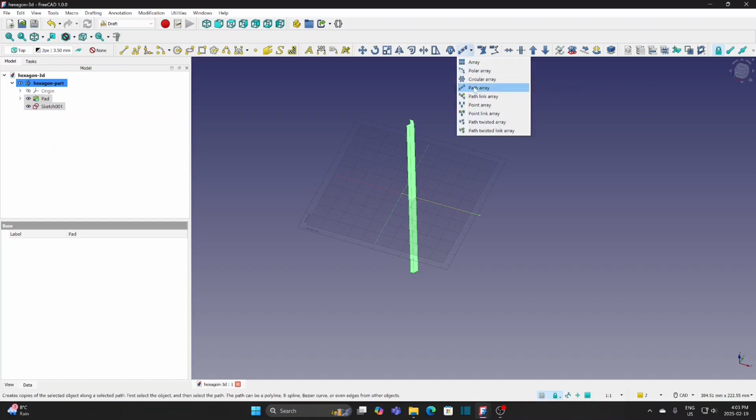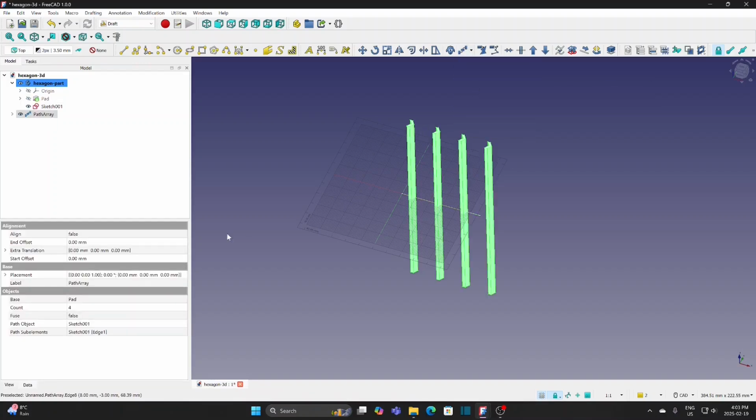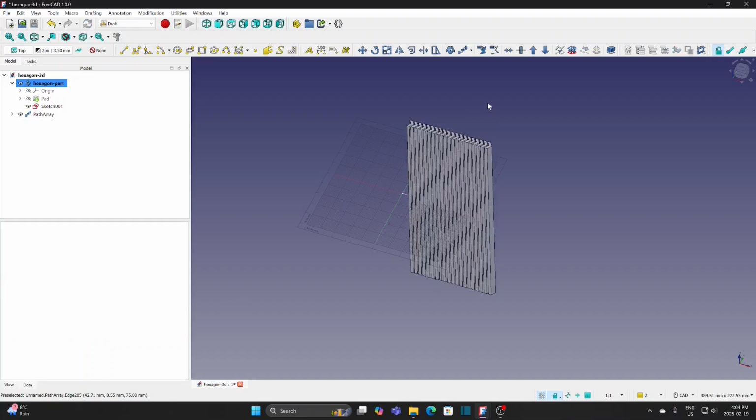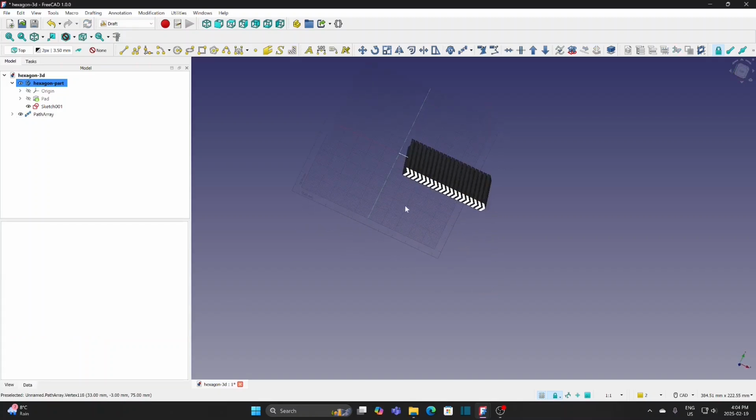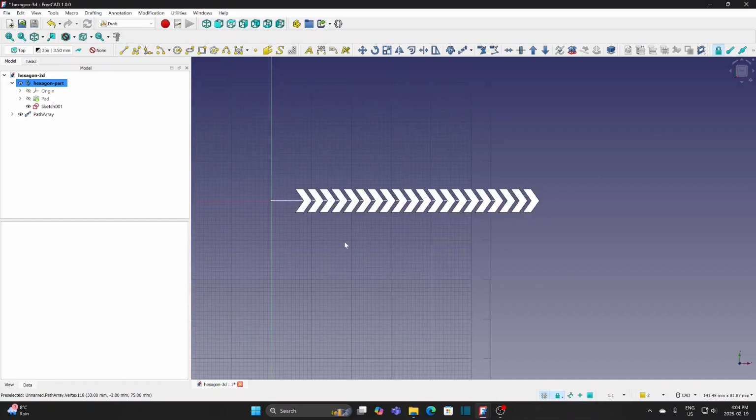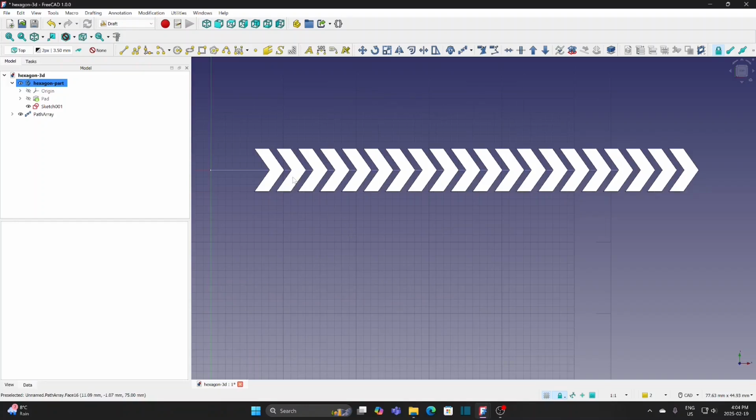Select Path Array. Change Count to 20. With 20 pieces over 57 mm, I can calculate the gap between each piece. Or I can check it by TechDraw.